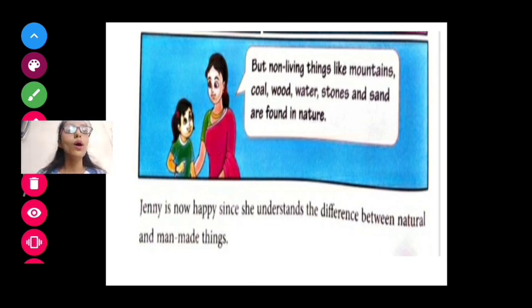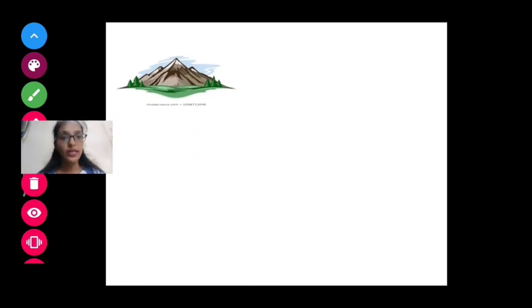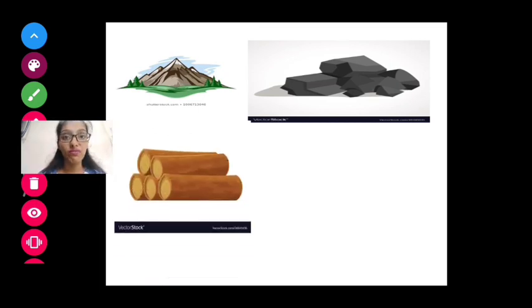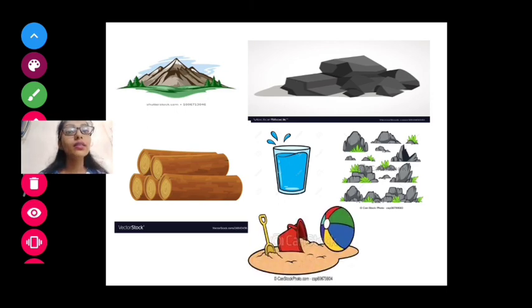Okay. But non-living things like mountains, coal, wood, water, stones and sand are found in nature. So let's see what things are found in nature. Mountains, then coal, then wood, water, rocks and sand.